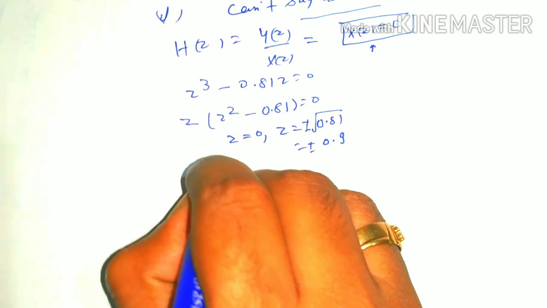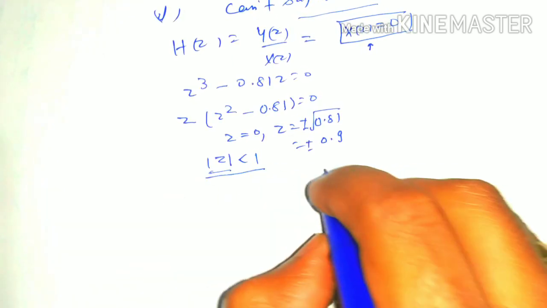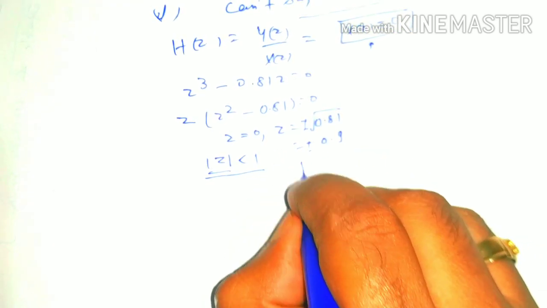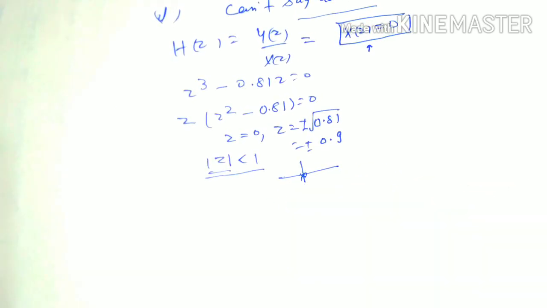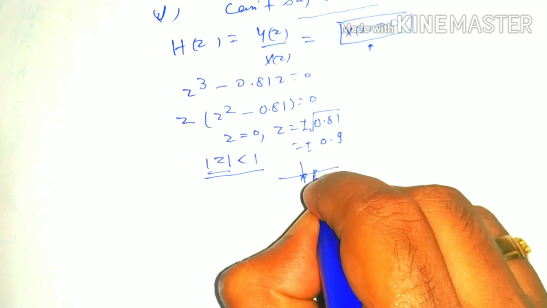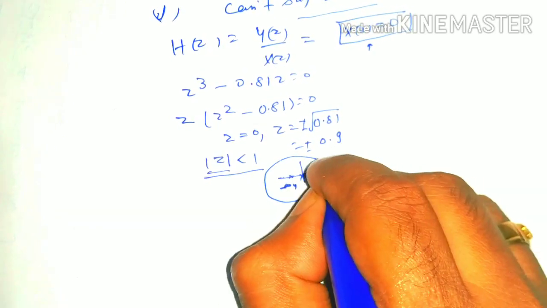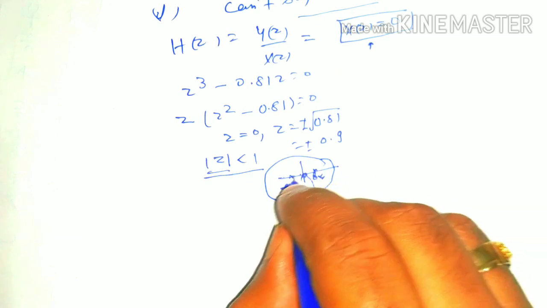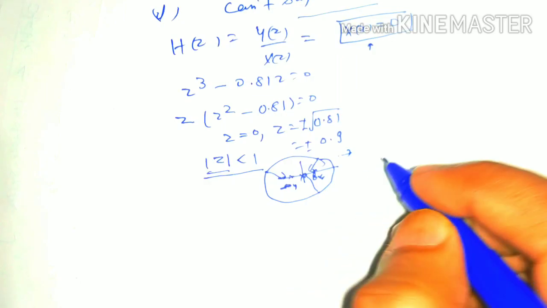Here we can see that the modulus of all roots is less than 1. If we plot the characteristic equation, one pole is here at 0 and the others are at 0.9 and minus 0.9, and this is the unit circle, so all poles lie within the unit circle, so that system is a stable system.